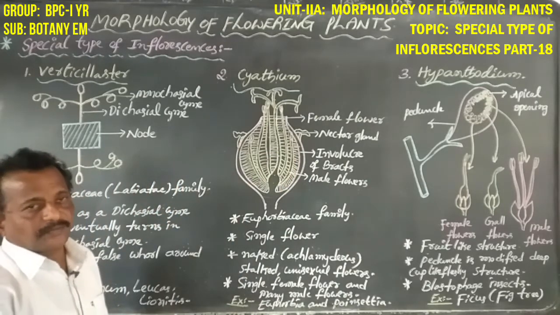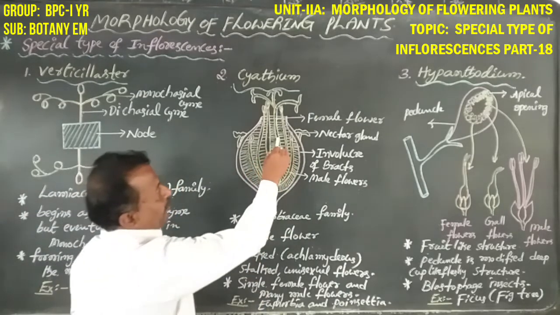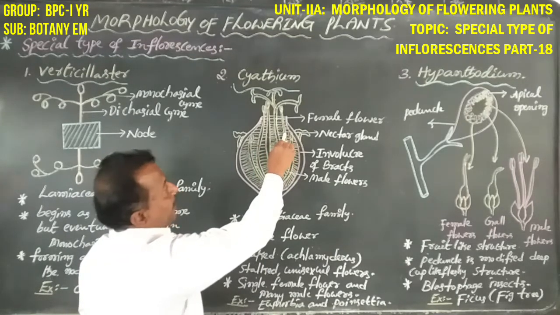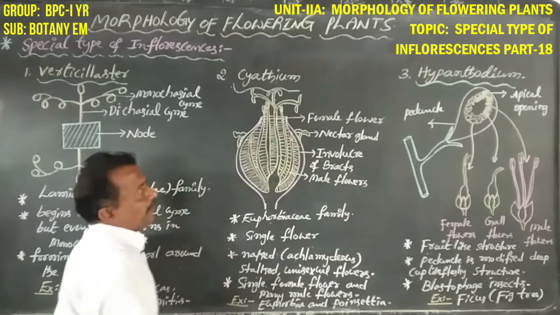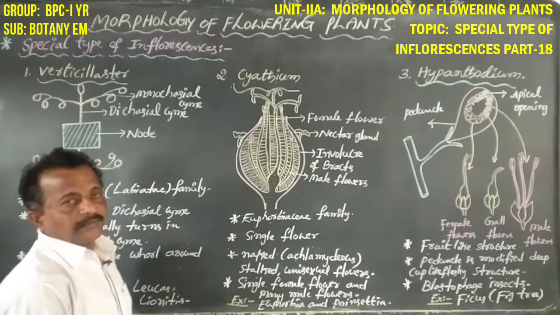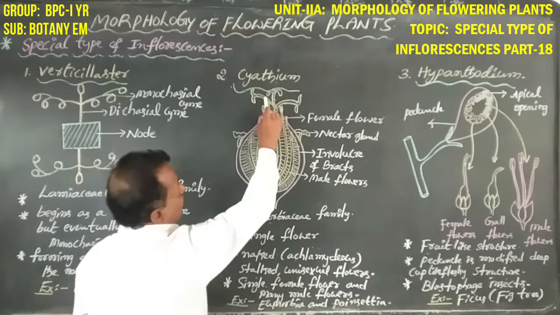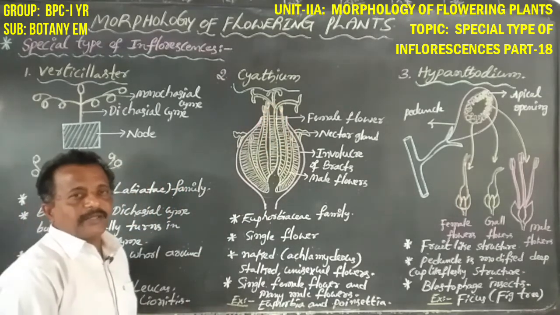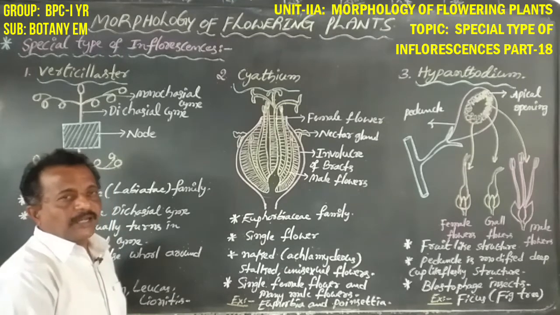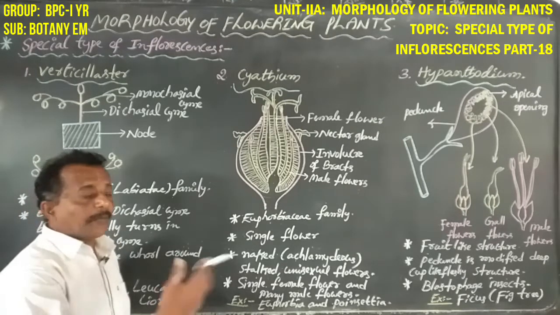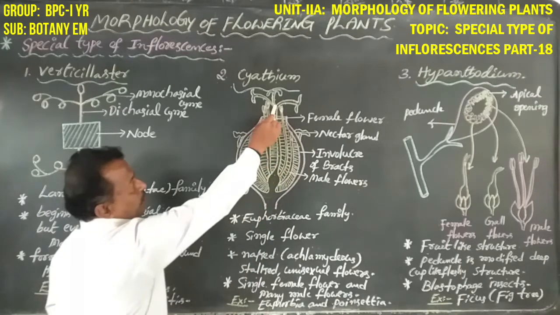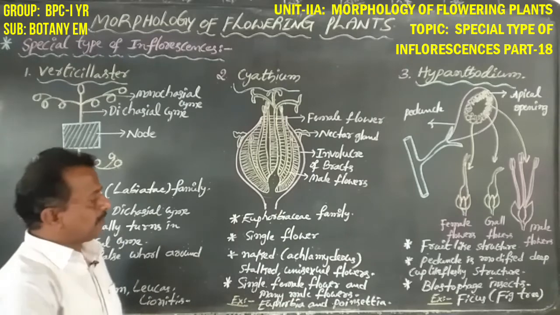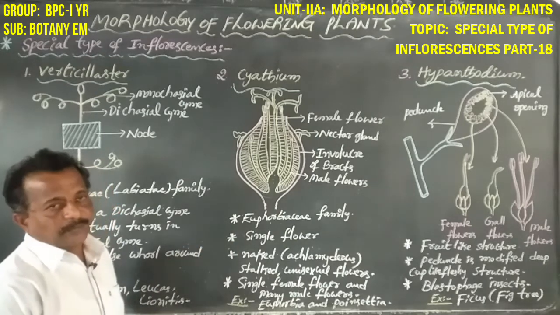Both flowers are stalked and unisexual. A single female flower is arranged at the center of the cup and is surrounded by many male flowers. The single female flower is always tricarpellary and syncarpous. Tricarpellary means three carpels. Syncarpous means the carpels of the gynoecium are always fused.